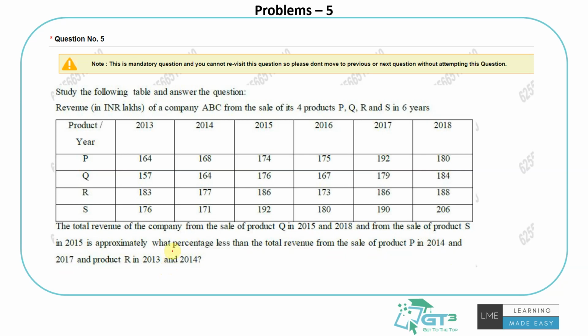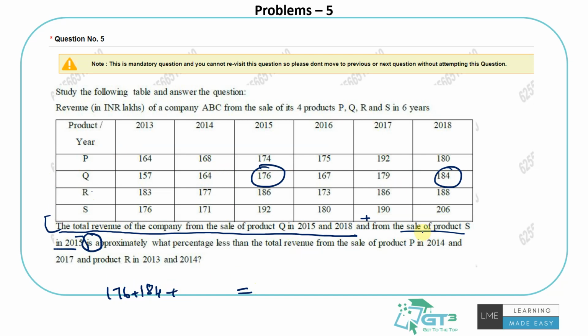This would be very complicated to read in one go, but trust me, if you just break it down, it will be super easy to do. Okay, just let me show you. Just let me use this. The total revenue of the company from the sale of product Q in 2015 and 2018, plus the sale of product S in 2015, is that equals to, right? That's like one half of the equation. Then I'm getting to the other half of the equation. So first, let's do the first half of the equation. What is the value for this? Total revenue of the company from the sale of product Q in 2015 and 2018.